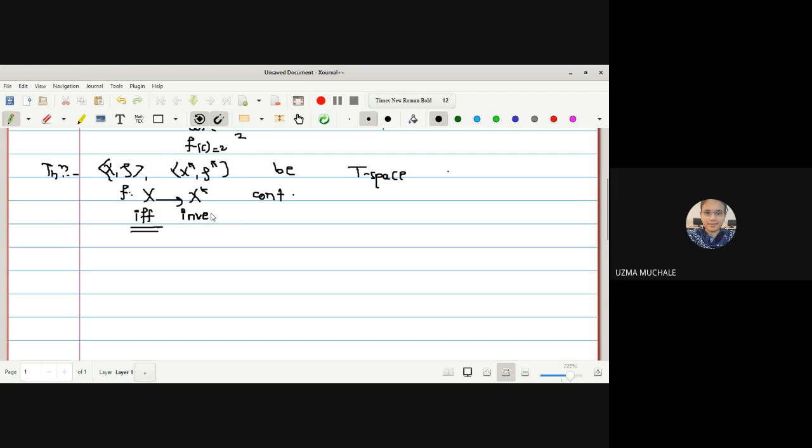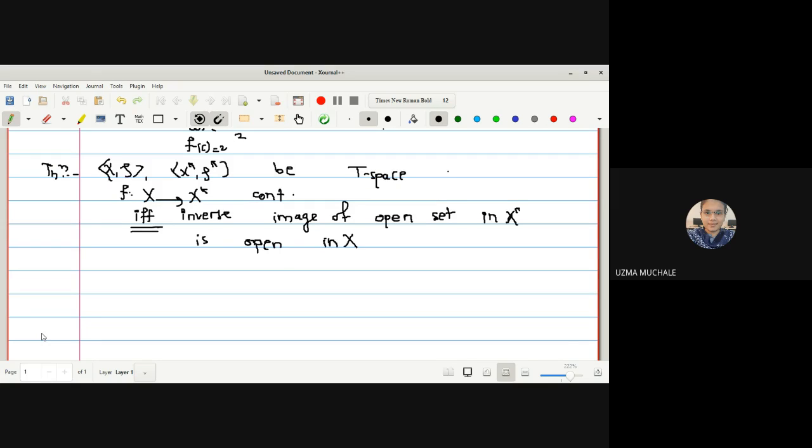The inverse image of an open set in X star is open in X. I will just explain the meaning. What is our aim to find out? As it is an if and only if statement, we have to do it in two parts.